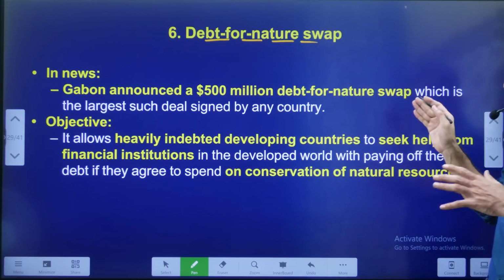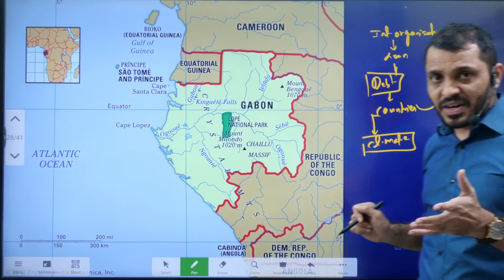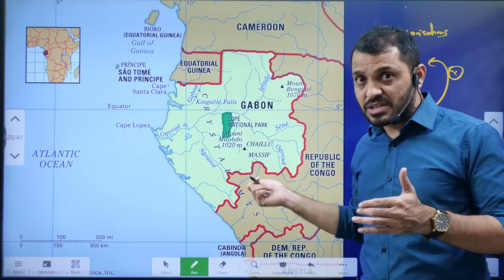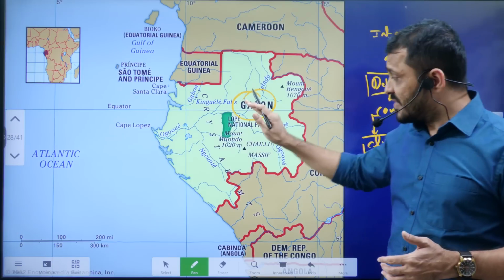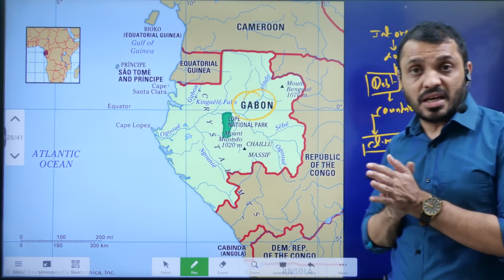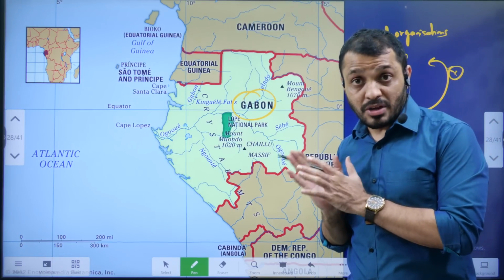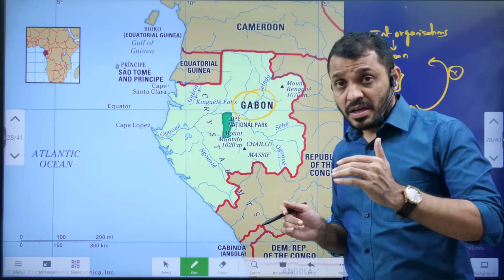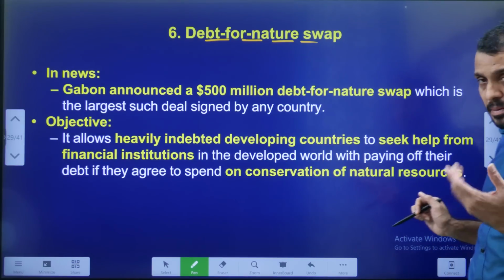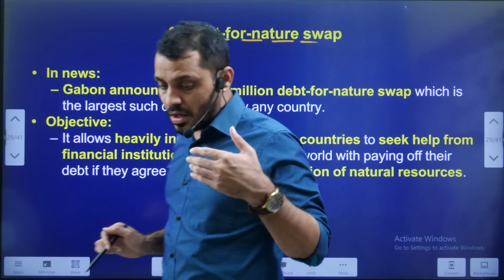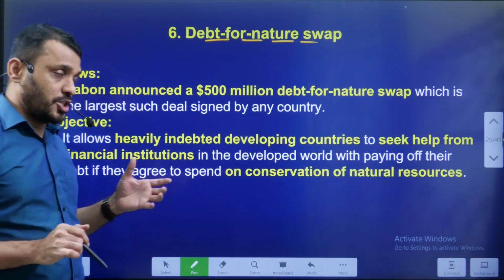Recently, which country went for this debt for nature swap? Gabon, a West African country. Regarding West African countries, recently we discussed Niger. Now Gabon took some debt and swapped it with nature. That means they are going to improve nature, or spend a certain amount on climate change.